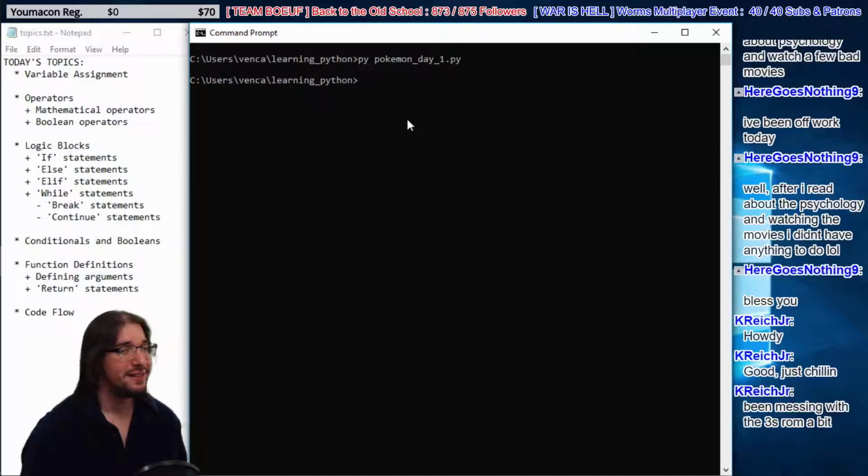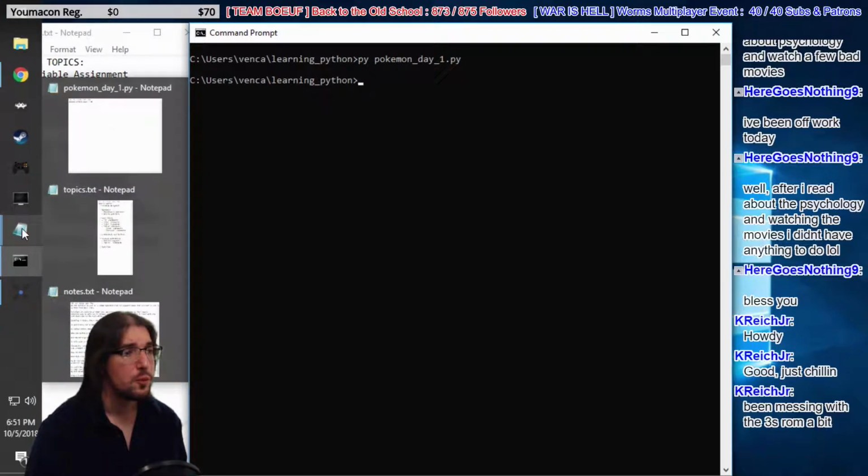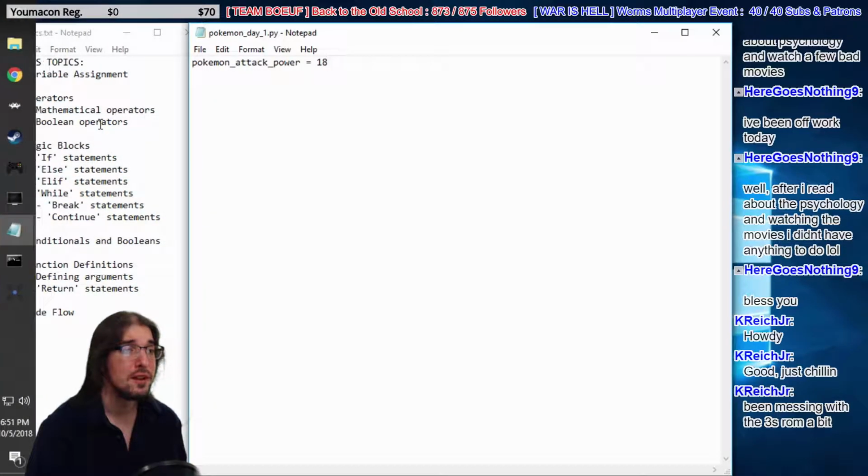Remember that, guys? On the one hand, you have your data, which is the state of your program, all the things that are important to your program: your characters, your environments, your HP, and whatever you want in your game, your ammo count. That's all a bunch of data. But in order for the program to do anything, it has to have operations. You have to use that data in a meaningful way. So right now we have an assignment that has no operations on it. We have some data, that's all we have. So how are we going to use this data, guys?